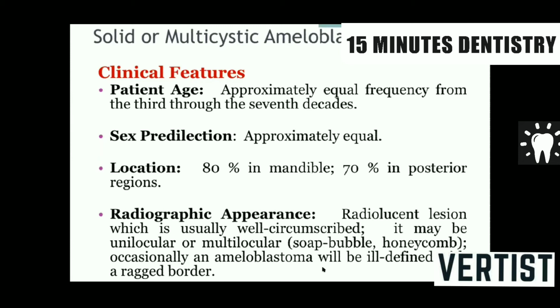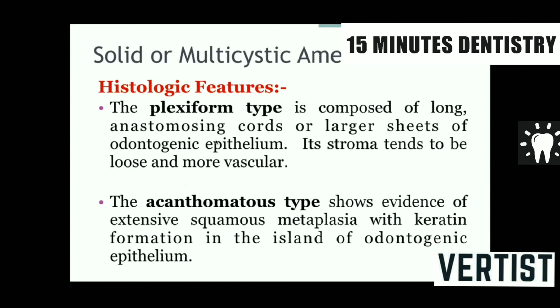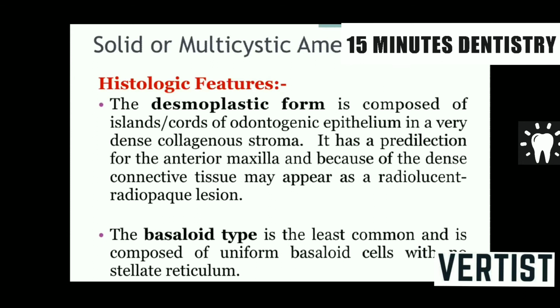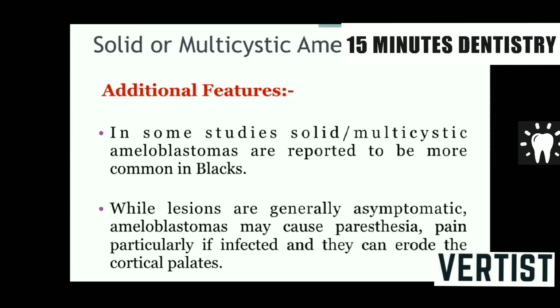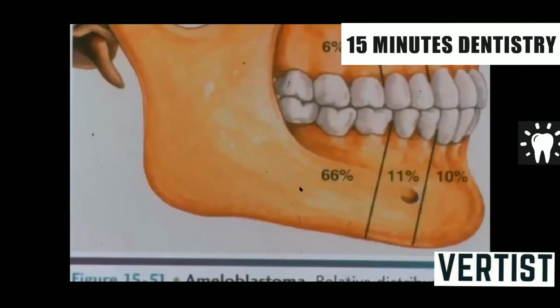This could be unilocular or multilocular. And when these locules are small, that is called honeycomb appearance. And when the locules are large, it is called multilocular appearance. Histologically, ameloblastomas have various types, that is follicular type, which is most common. Plexiform type is also common. Acanthomatous type, granular cell type, desmoplastic, basaloid type, unicystic ameloblastoma also.